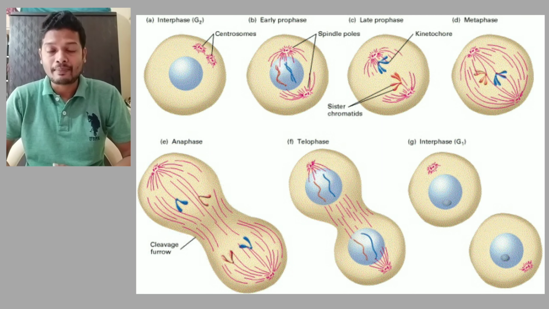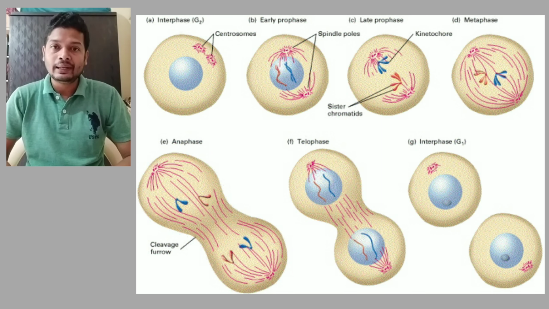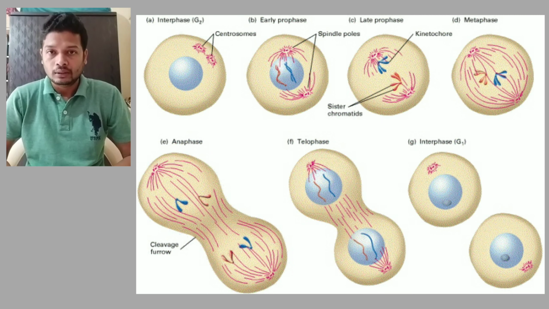This starts happening in anaphase, and finally in telophase, the half divided chromosomes have reached the opposite ends. The nuclear envelope starts reappearing again and the chromosomes start decondensing, or they again form the thin thread-like DNA.